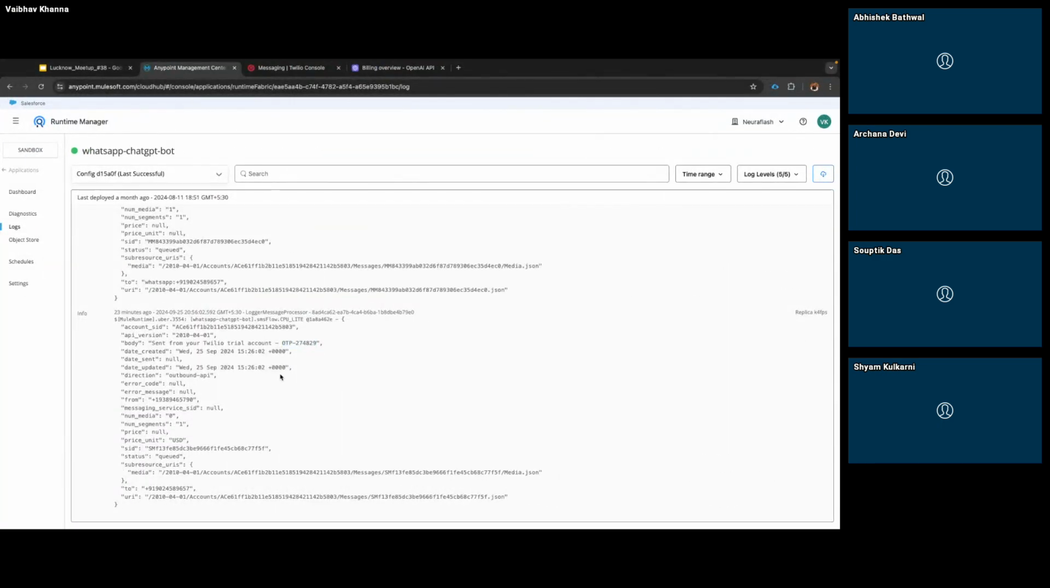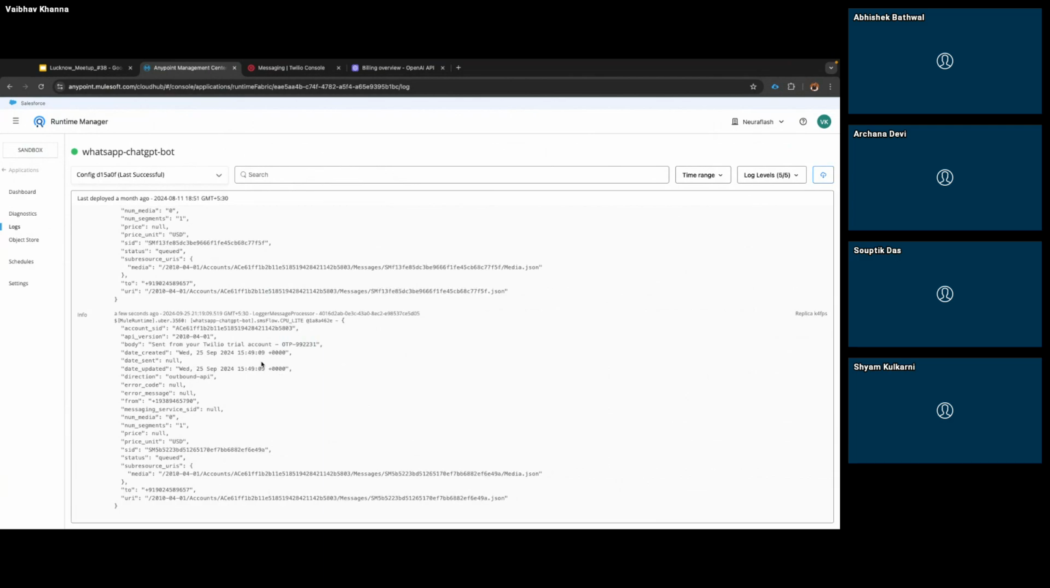Similarly, I can also check in the logs. In the logs, I will get the information, like what the account ID is, what the API version is, likewise. So I will be getting all the information and the OTP which I sent over here. Because this is my trial account, Twilio is by default prepending this message before the actual message. So in this way, we can send the SMS using the Twilio APIs. So this is one use case.